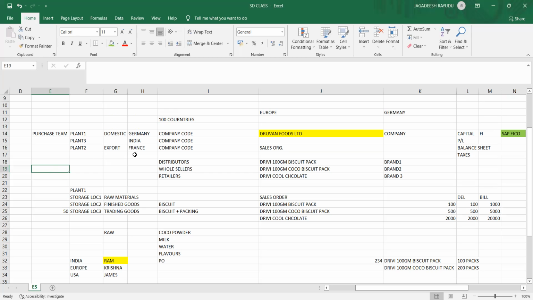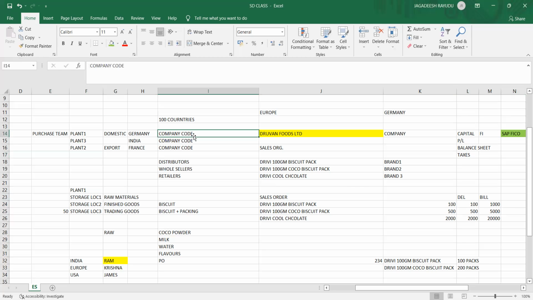But here we are dealing with FICO consultants for FI functionalities and SD functionalities, so you are going to configure on the system. Consultants create the plant and the material management related operations, that is done by SAP people. In a similar way, finance related operations, from balance sheet, profit and loss account, taxes and other finance related stuff, will be done by SAP FICO people.